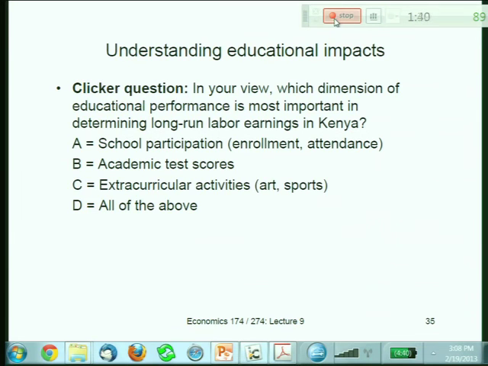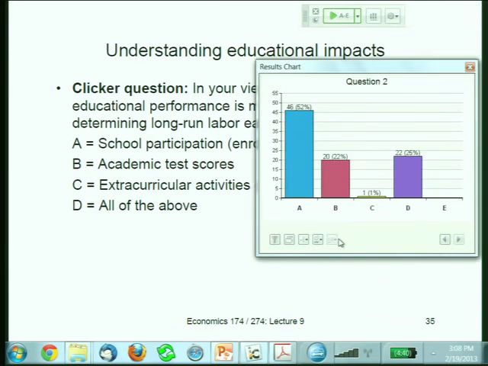Okay, so let me just stop the poll. And okay, it's pretty interesting. So people think attending matters. There's a school of thought that is very much in line with that. Jim Heckman, who's a Nobel Prize winning economist at UChicago, has had a series of papers over the last decade talking about all of these so-called non-cognitive traits that affect labor market success. And if going to school means you learn to show up on time and be reliable and be punctual and be polite and answer questions and be nice to your neighbors at your desk and do all those kinds of things,